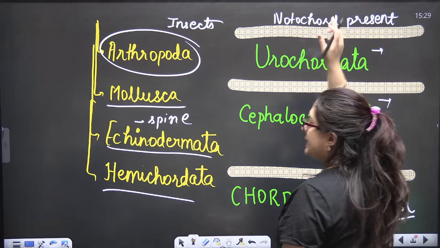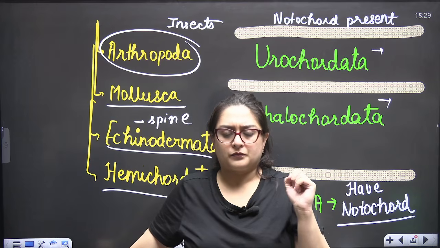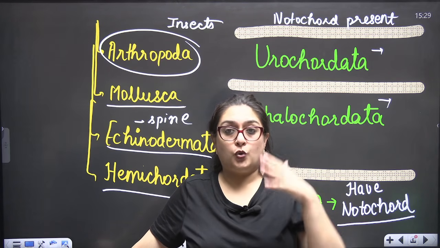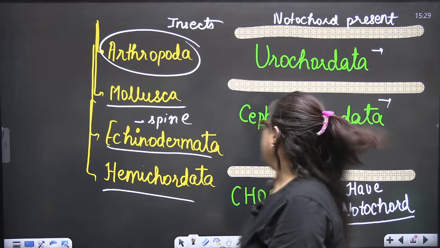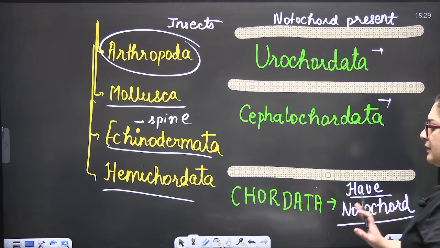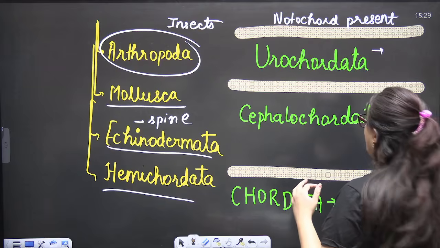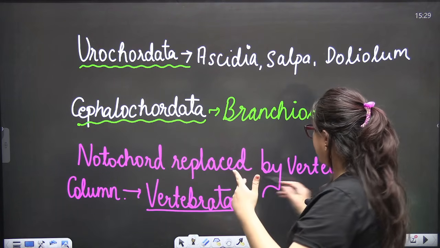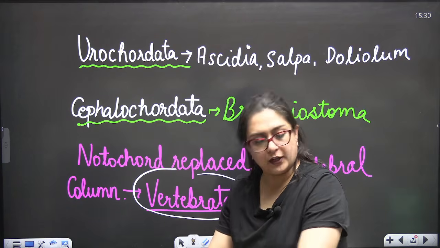Urochordata means notochord is only in the tail part. Cephalo means head. Notochord from head to tail. And now in chordata, the notochord will be present forever, and when it converts itself into the vertebral column, they are called vertebrata. Means vertebrata are themselves in the chordata group.